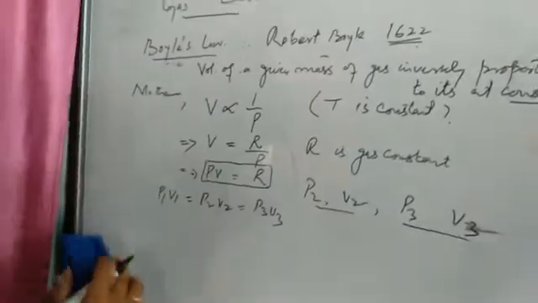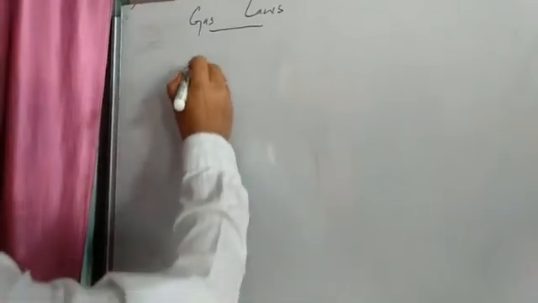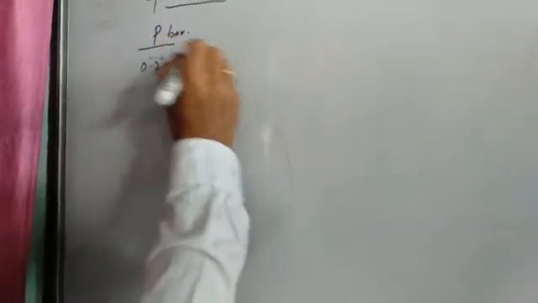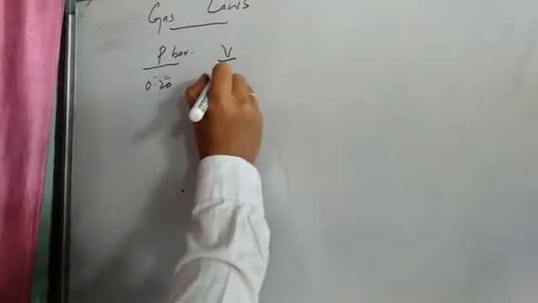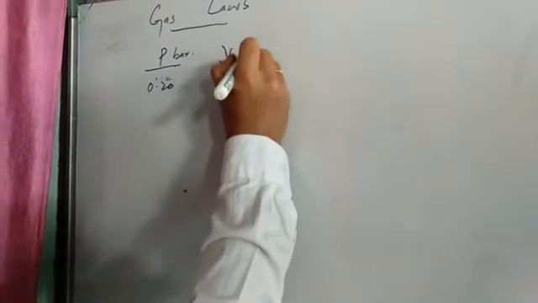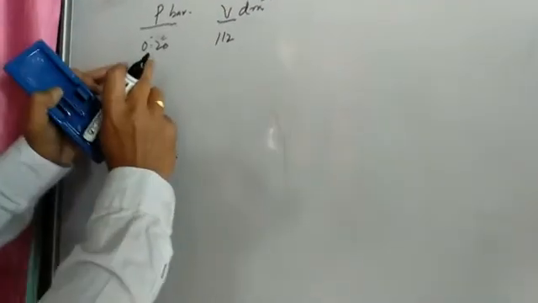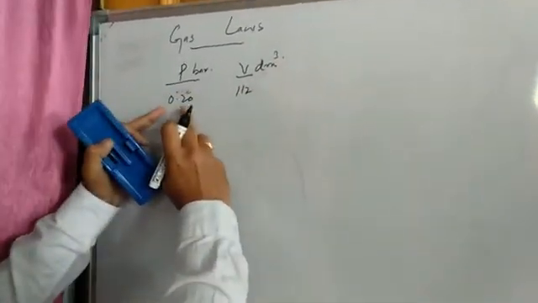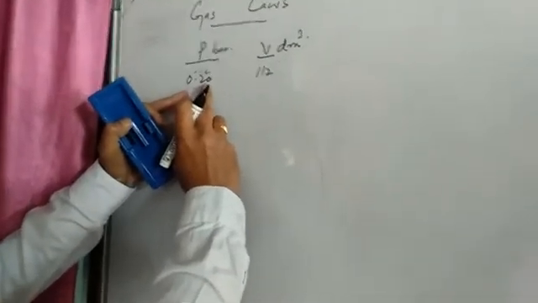We can verify this law by changing volume. For example, for air, if pressure is kept at 0.20 bar, and suppose its volume is 112 decimeter cube, so we have a gas whose volume is 112 decimeter cube and its pressure is 0.20 bar.